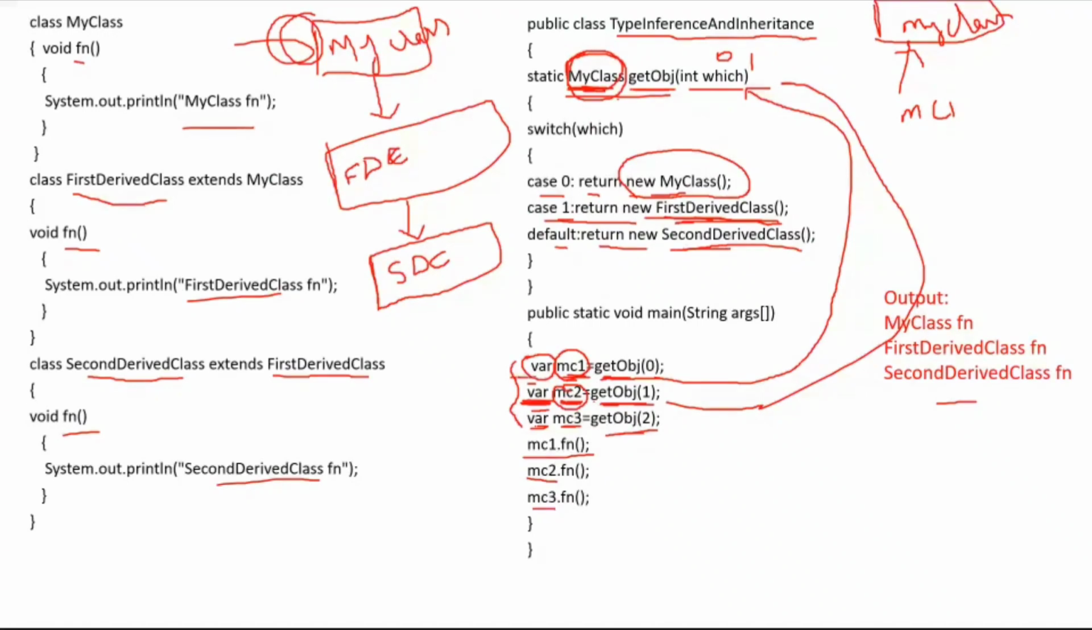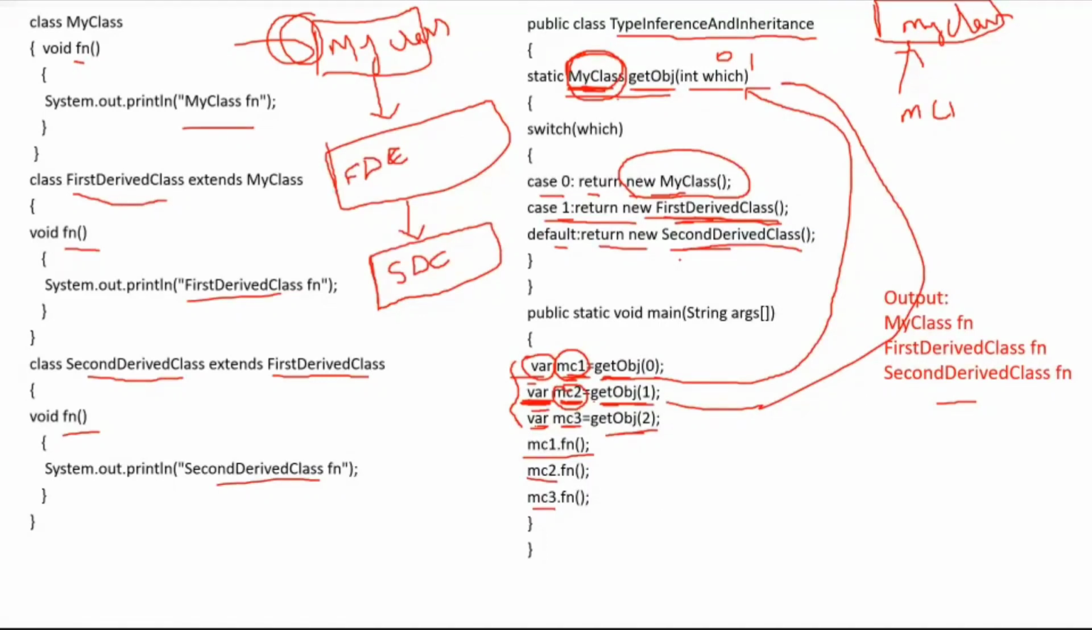So that's why this var is going to act as my class. The reference type is my class, but the content depends upon the returned value. Understood? Always the type of the var is my class only, but the content depends upon the returned value.